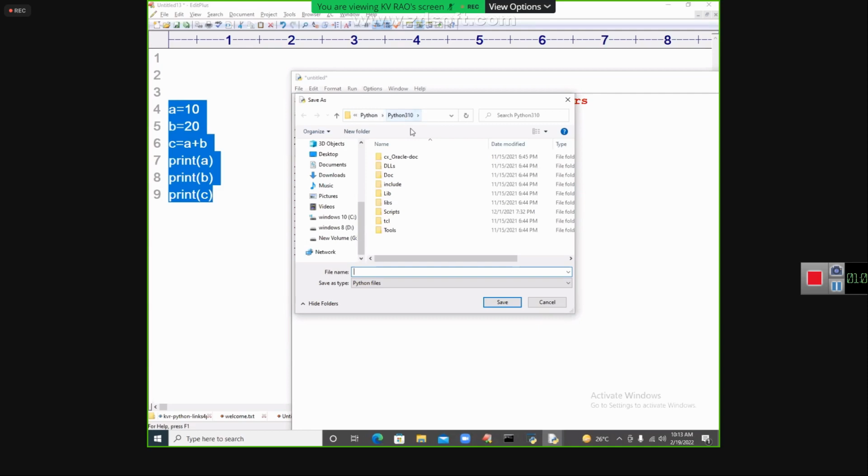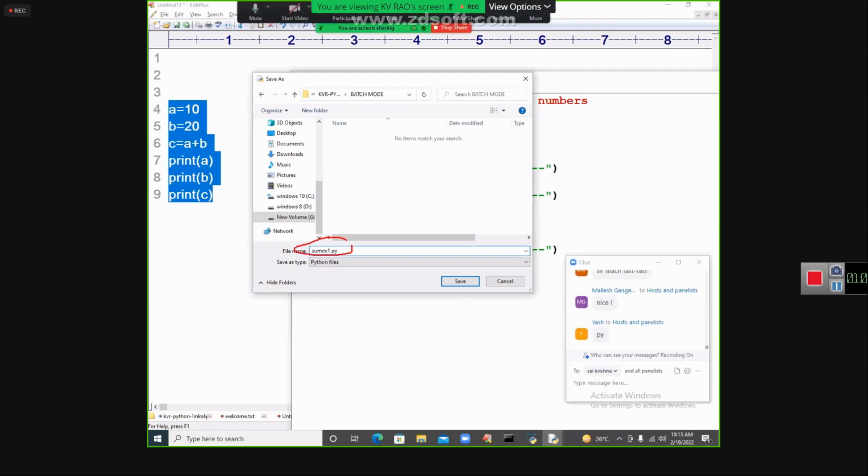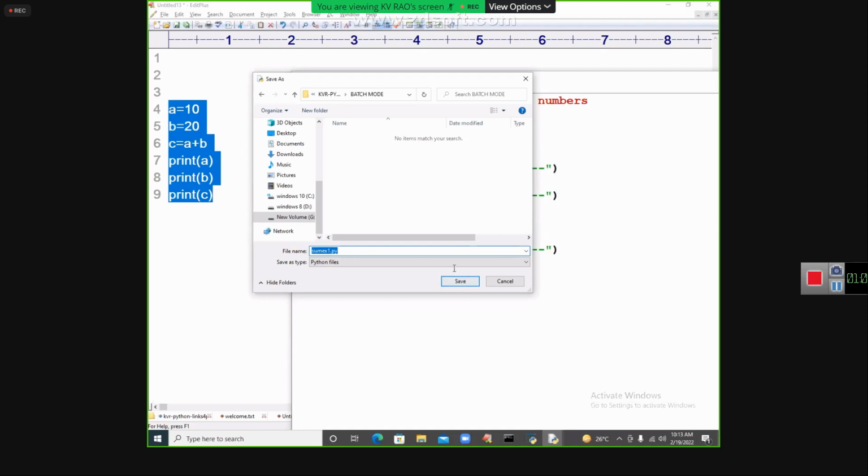Now I'm going to take batch mode. This is my folder name. In that I am going to save my program. What is my program name? Some example1.py. You see where I am saving some example1.py. You need not give the extension, because by default it will take a Python file only. Even if you give .py, no problem. Here I am giving the file name. Say Save. Yeah, it is saved.